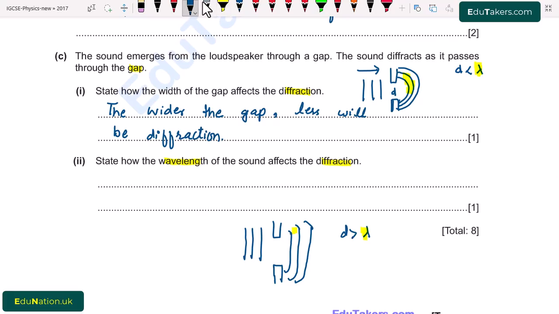So I write here, the greater the wavelength of the wavefront, the greater will be diffraction.